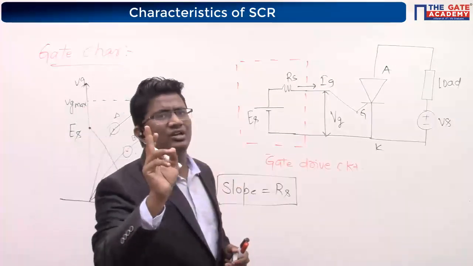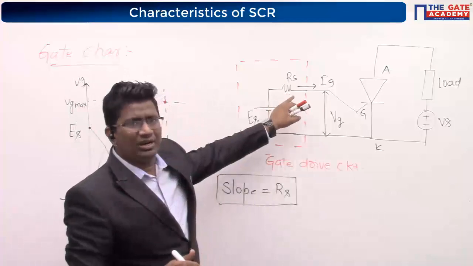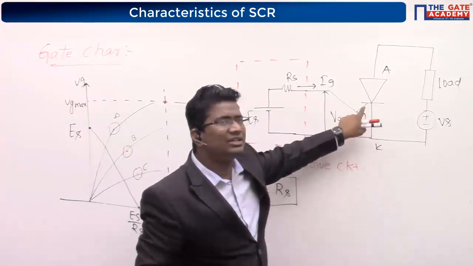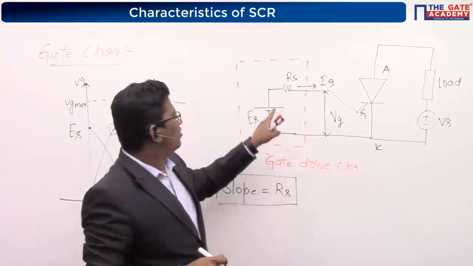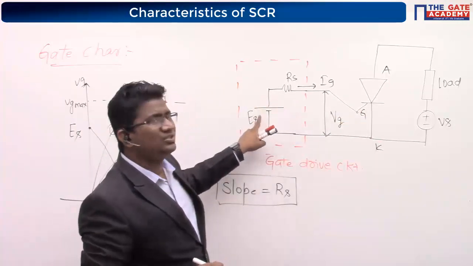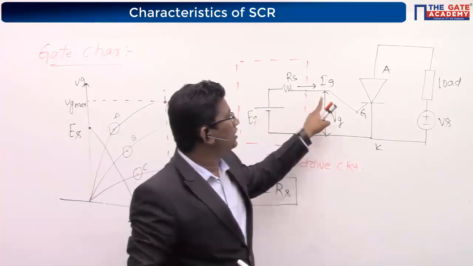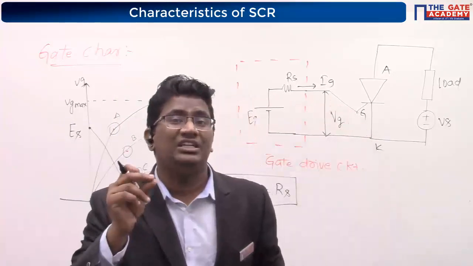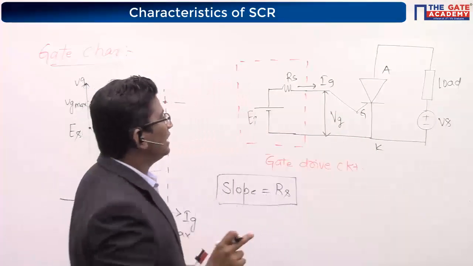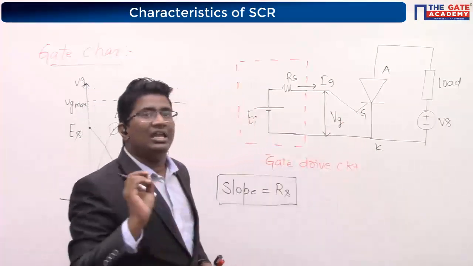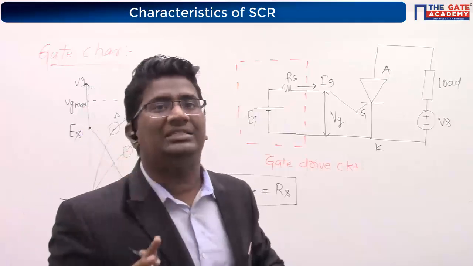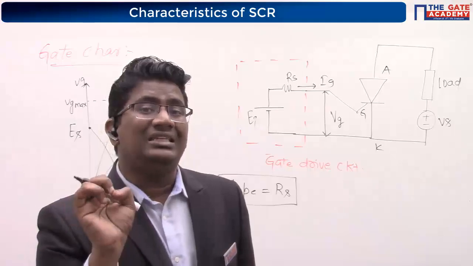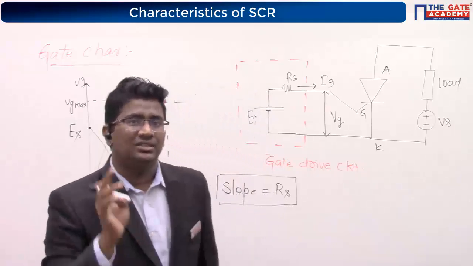Or otherwise you can also think like this. If there is no resistance, can I say voltage is short circuited with the gate cathode? Yes or no? Voltage is short circuited with a low resistance. Why? Because heavily doped material will offer low resistance or high resistance? Very, very low resistance.